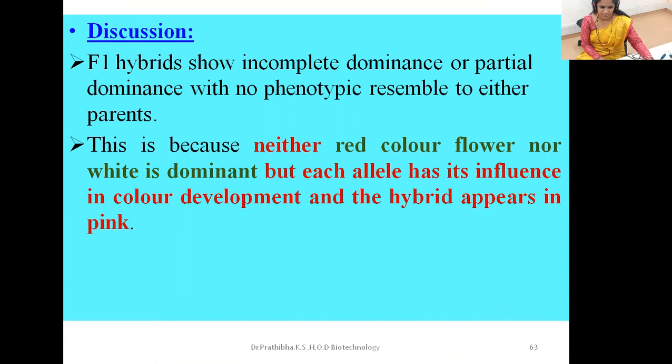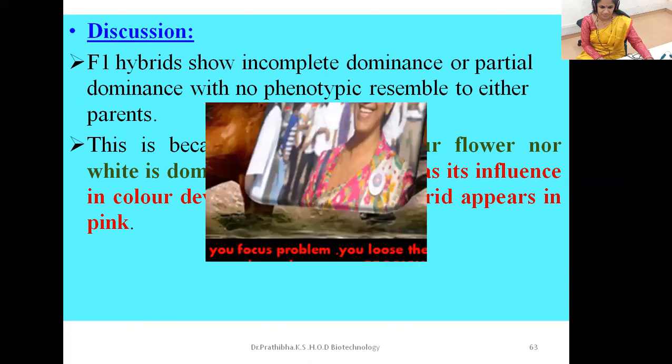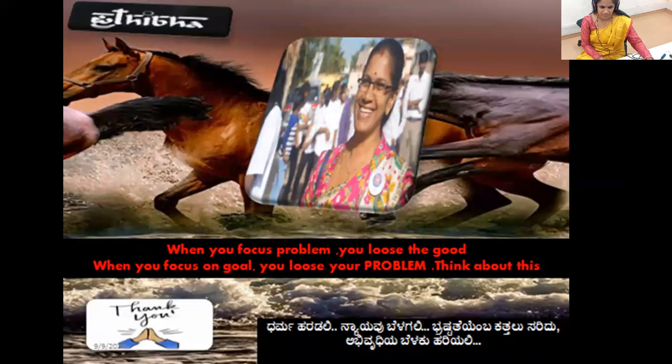It means that whatever the dominant character of red or white is there, they are unable to express. Instead, we got a partial dominance. This is all about incomplete dominance.